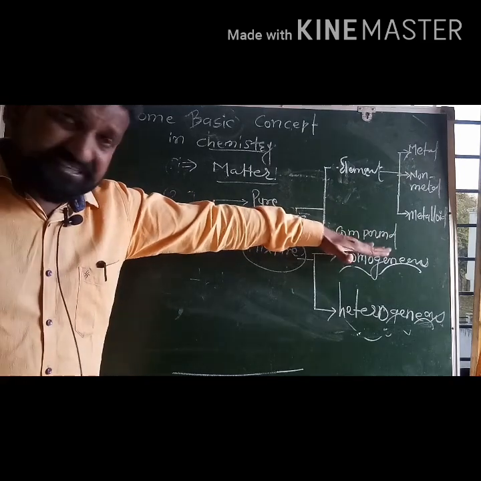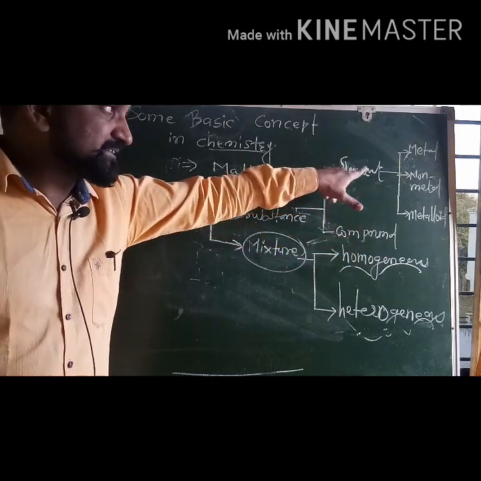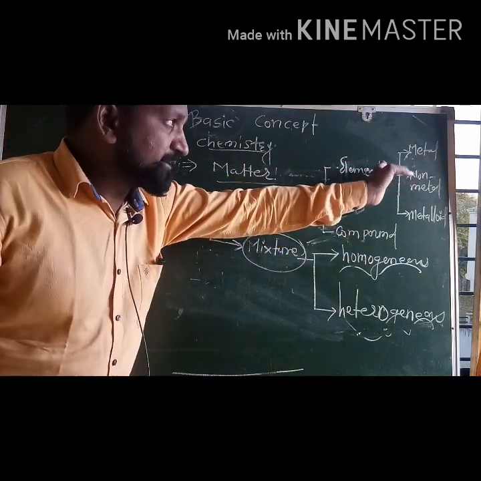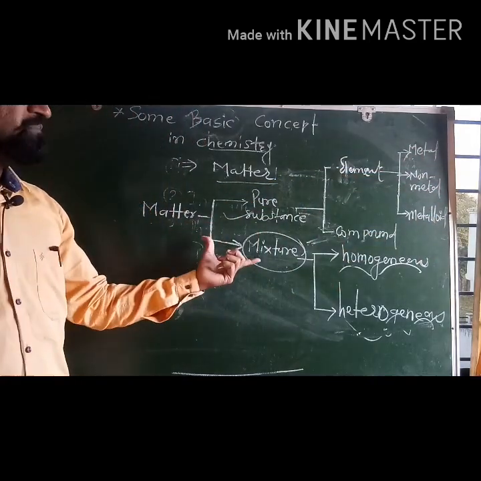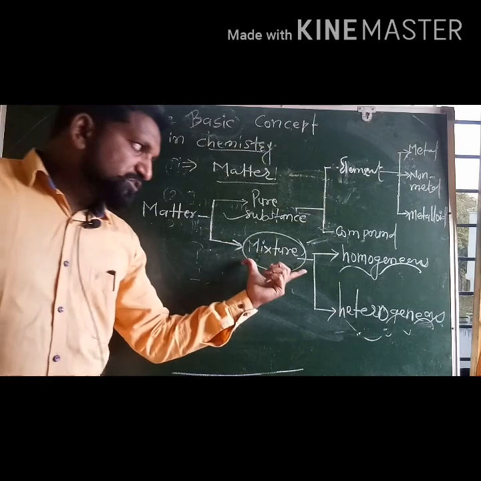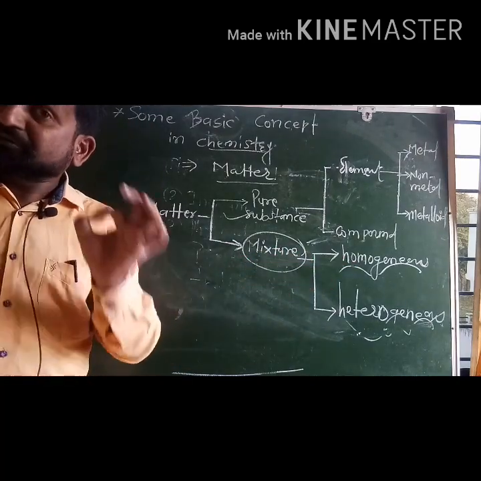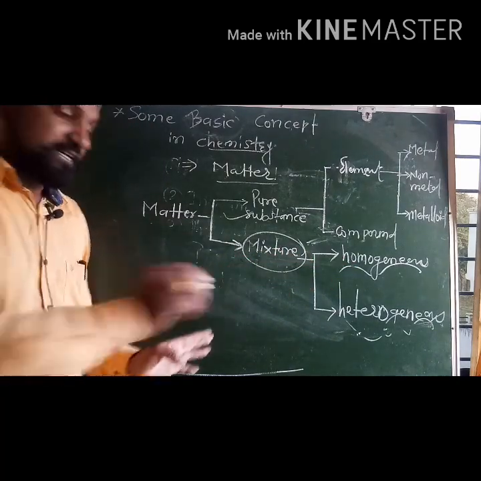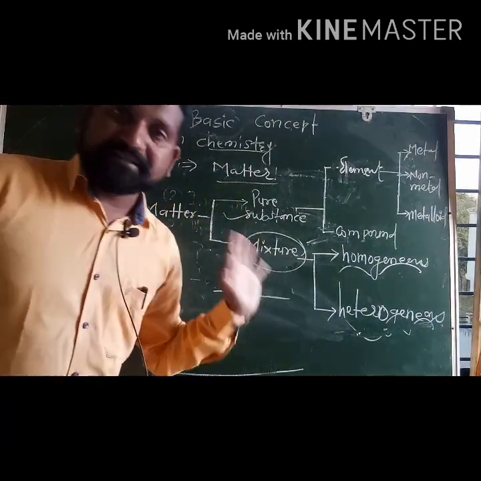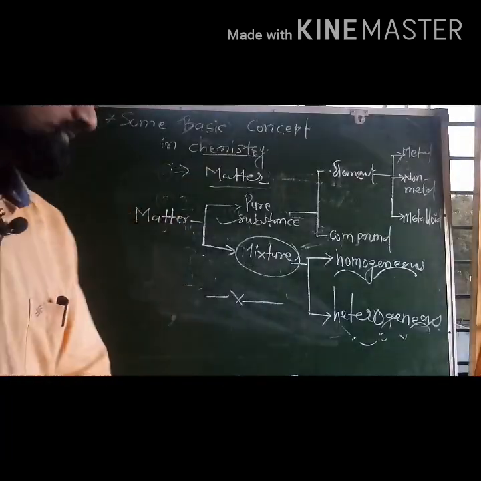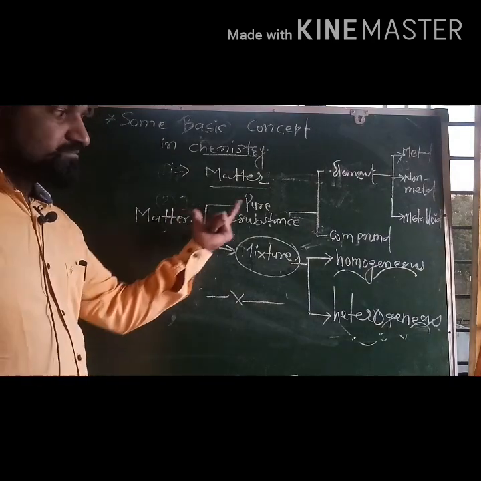Now we are not interested here in compound, we are interested in the element. Element is further divided into metal, non-metal and metalloid. Likewise, mixture is of two types: homogeneous mixture and heterogeneous mixture. So that is about the chemistry of matter. In this way matter is classified.